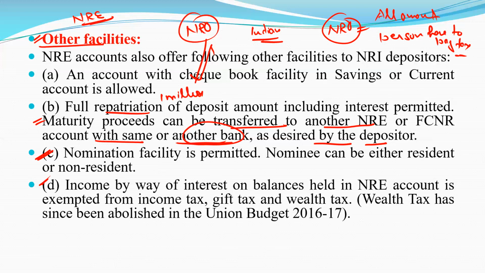Income by way of interest on balances held in NRE account is exempted from income tax, gift tax, and wealth tax. They are exempted from all these taxes. I think all of you are aware that wealth tax has been abolished in the Union Budget 2016-17, because after that GST was introduced.